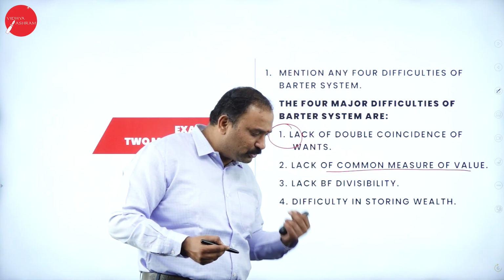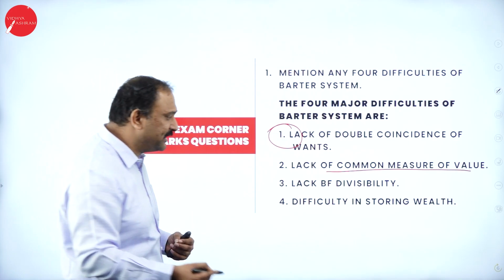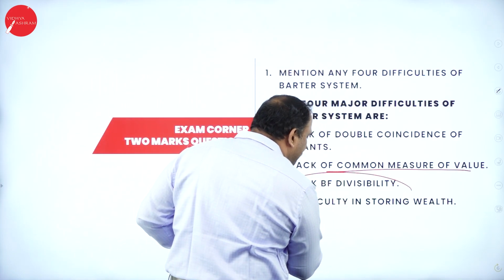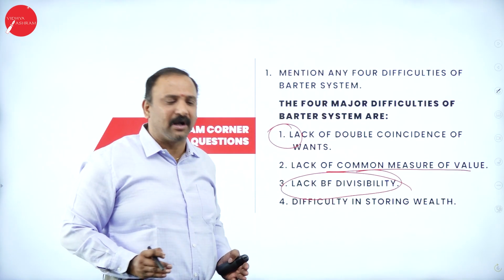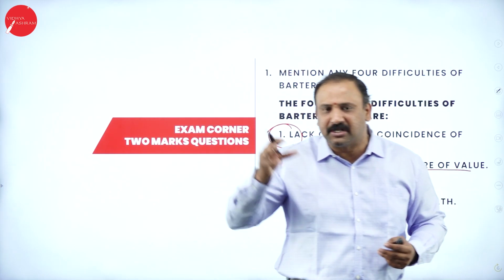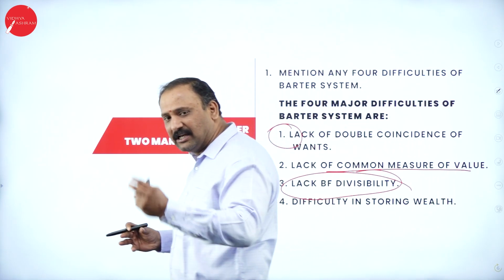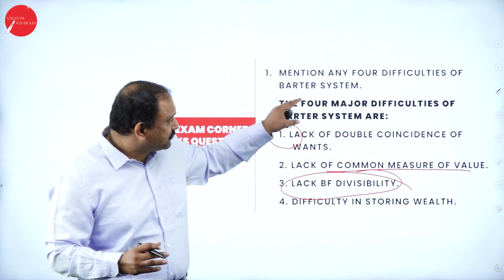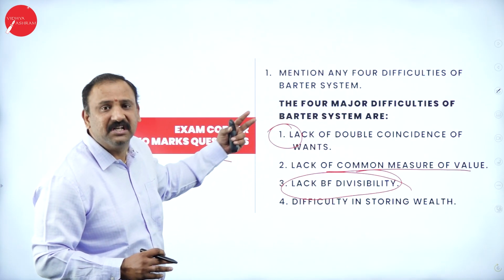The next one is the lack of divisibility, because you will not be able to divide into compartments, into particular halves, and tell exactly what is the value that is governing there. So it is very, very important that you understand the factors of this barter system.